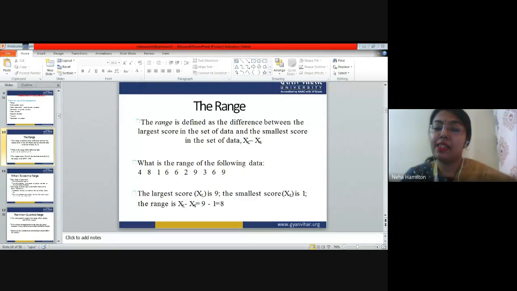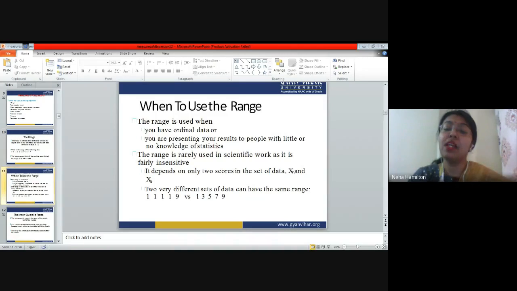XL minus XS, meaning 9 minus 1 is 8. Yes. So you can say that in a particular graph, the range is 8, meaning from 1 to 9, your data is spread in a particular graph, right? So this is how you calculate range. That gives you an idea of how much dispersed, on what particular points the graph has been dispersed.